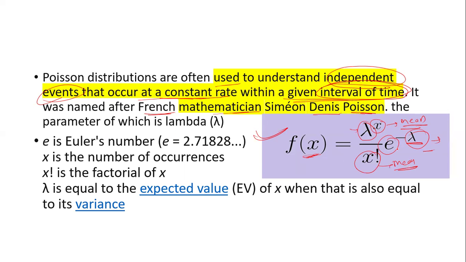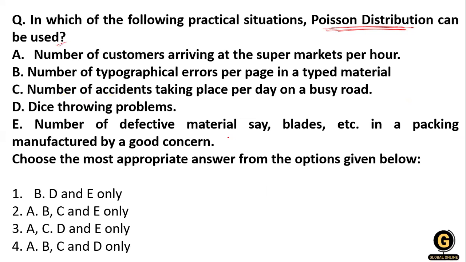Okay, so e factorial having the number, this is fixed. You have to remember that e is equal to 2.71828. Clear? Now let's move on to the question.